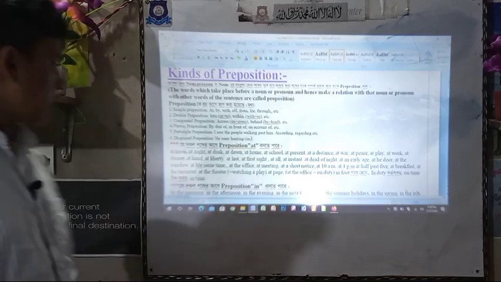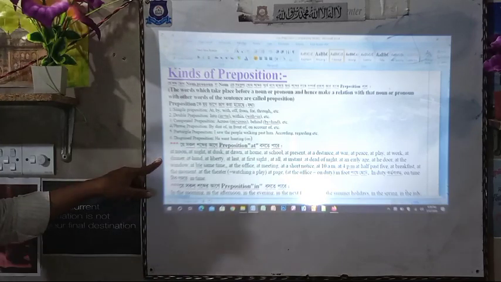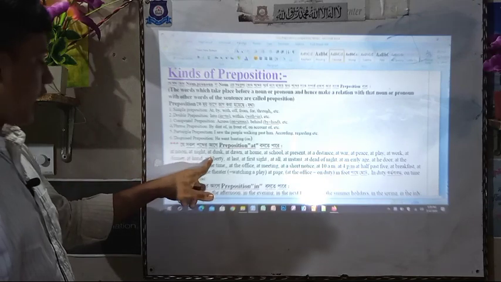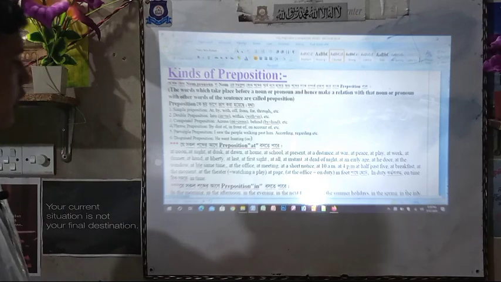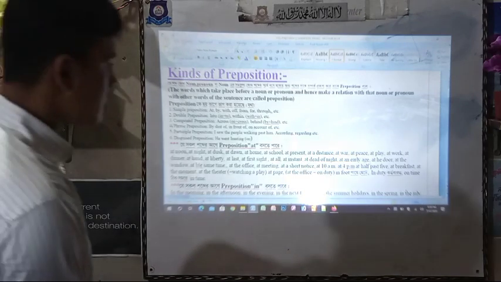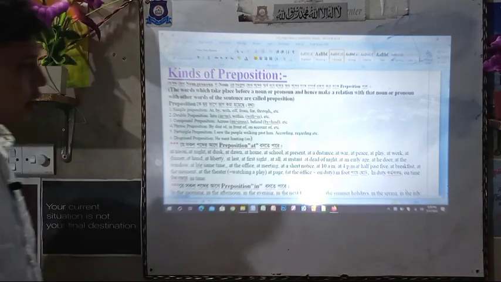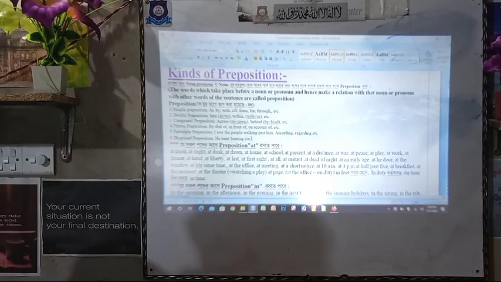We will use preposition "at", such as at night, at noon, at dusk, at dawn, at home, at school, at present. If you read these words at a stage, and you can use that type of word, then you can easily say it.